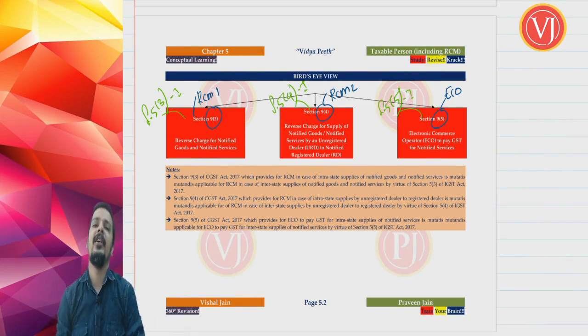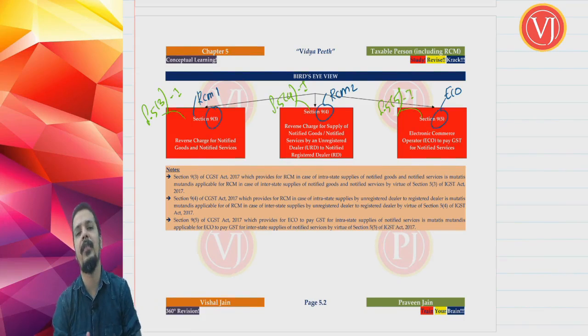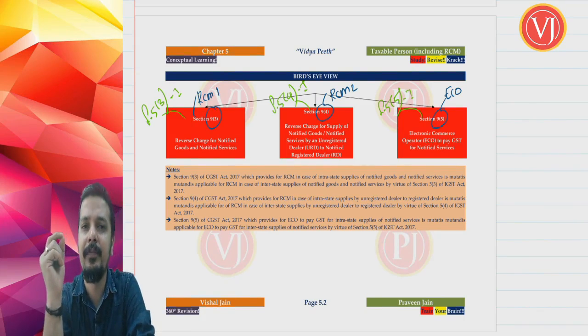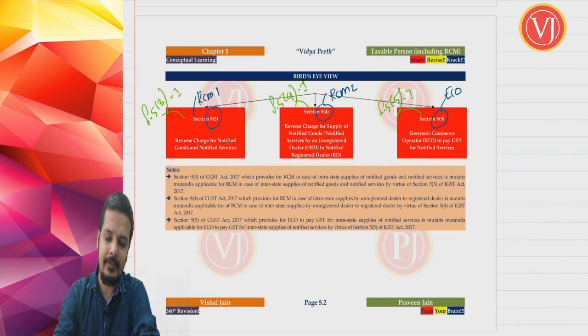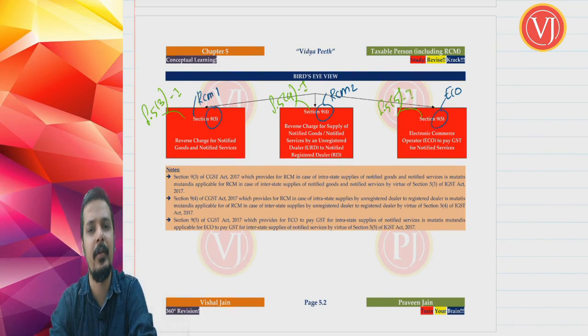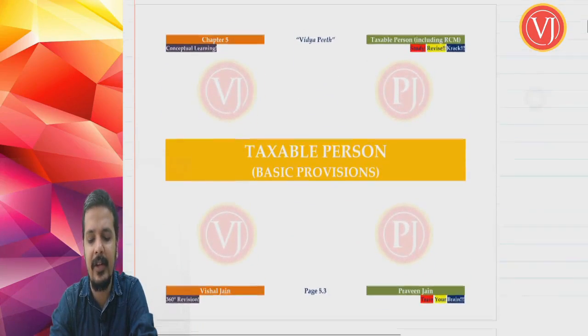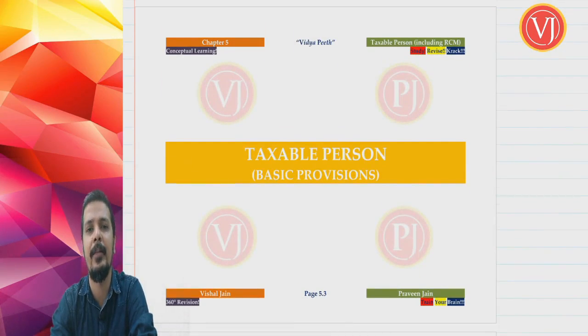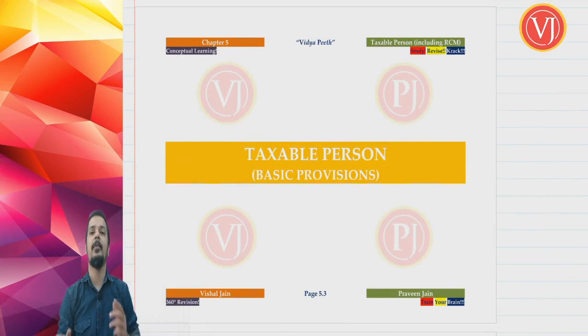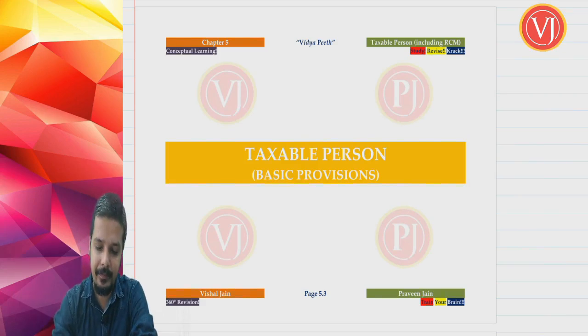In section 9 of the CGST Act they would have used the word intrastate supply, and in section 5 of your IGST Act, they have used the term interstate supply. This is nothing but the bird's eye view of the three sections that we are going to focus on. Now friends, the first subtopic is the basic provisions, where we will see certain definitions and try to understand the basic provisions of taxable person. So the focus basically will be on the definitions.